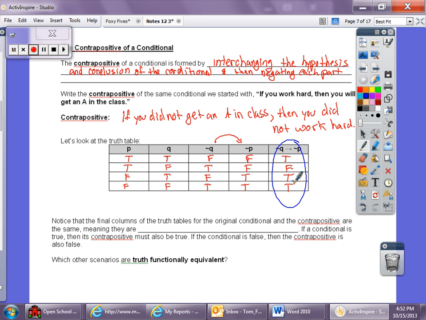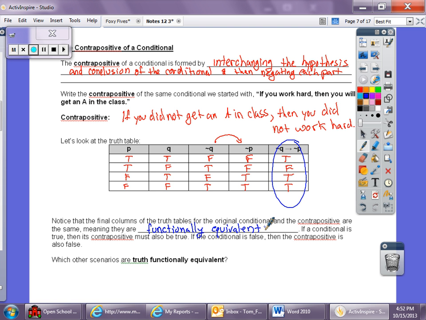So that means these are functionally equivalent. Alright. If a conditional is true, then its contrapositive must also be true. If the conditional is false, then the contrapositive is also false. So which other scenarios are functionally equivalent?